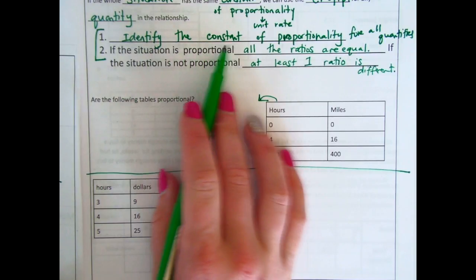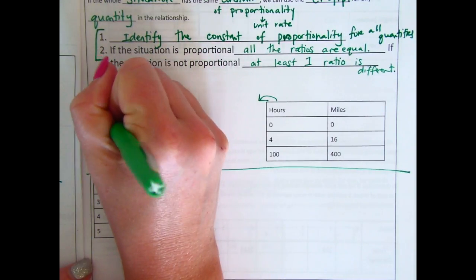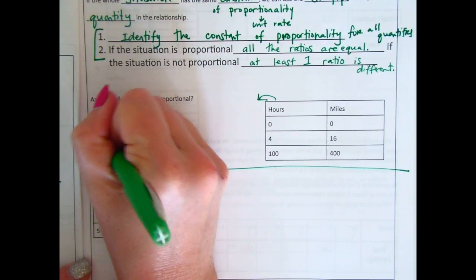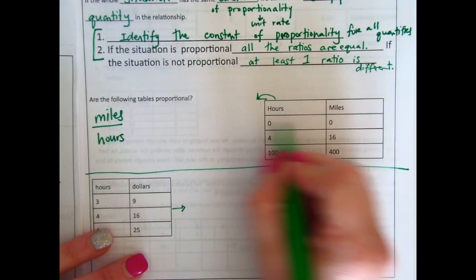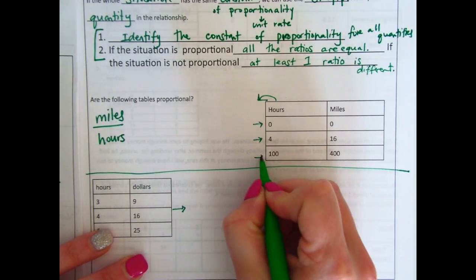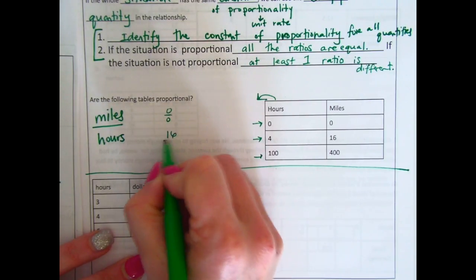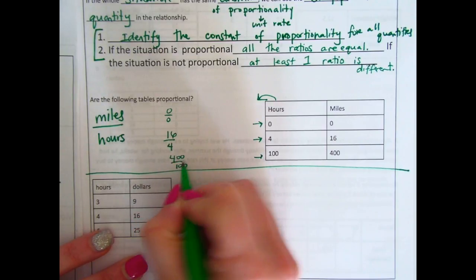So first, identify the constant of proportionality or unit rate for all quantities. My ratios are all going to be in miles over hours. And I'm going to use all 3 of these. So I have 0 over 0, which looks funny. I have 16 over 4, and I have 400 over 100.